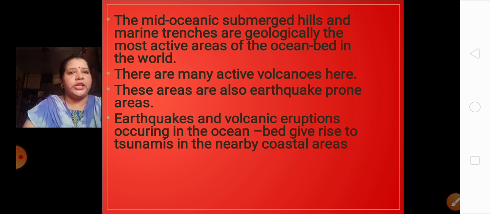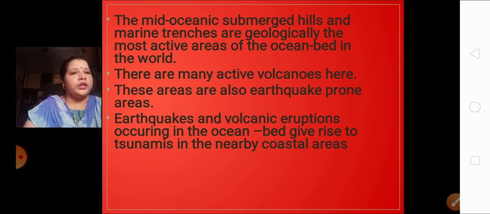And because of these earthquakes and volcanoes erupting again and again in the ocean, this gives rise to tsunamis. You all must know what a tsunami is: the big, large waves coming from the ocean or sea, which cause a lot of disaster.